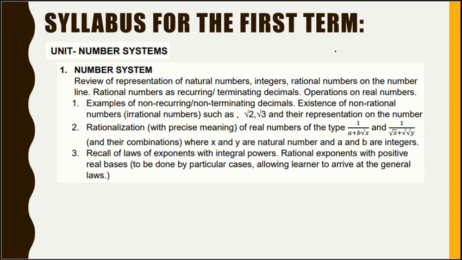You try to understand, this number system will carry 8 marks in the first term. So, it is one of the important chapters. Out of 40, 8 marks means 20% of the weightage in the first term exam is given for number system.